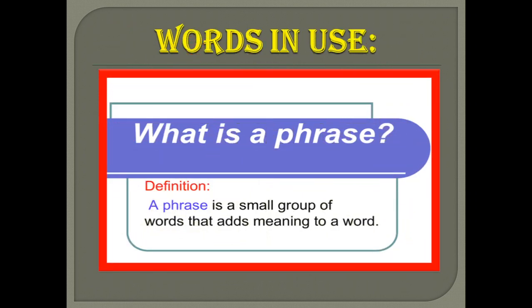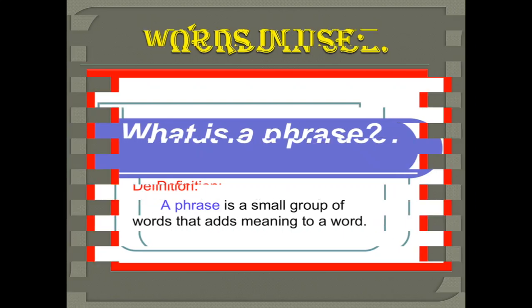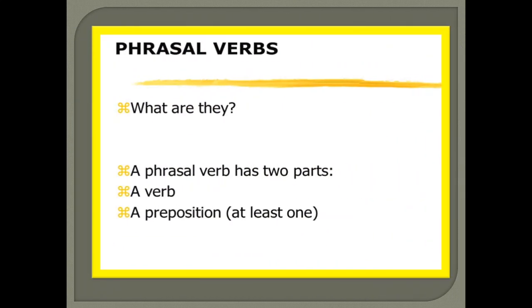In Words in Use, children, we are going to learn about what is a phrase. Children, the definition for phrase is, a phrase is a small group of words that adds meaning to a word. Okay, this is the definition of phrase. We are now going to learn about phrasal verbs.